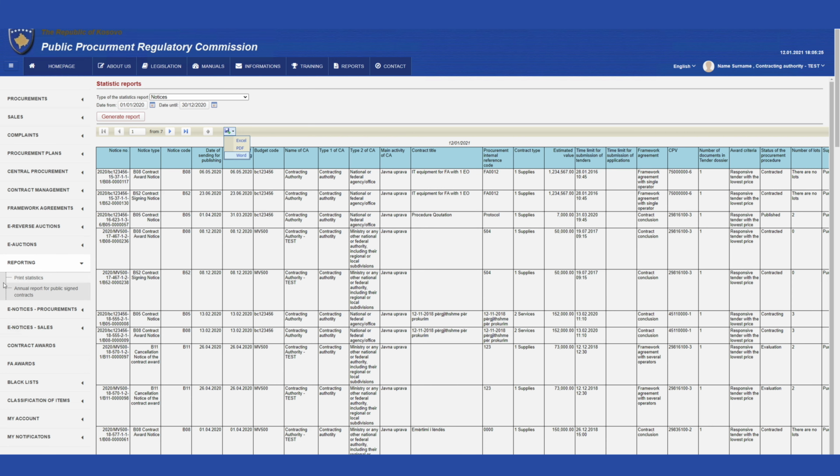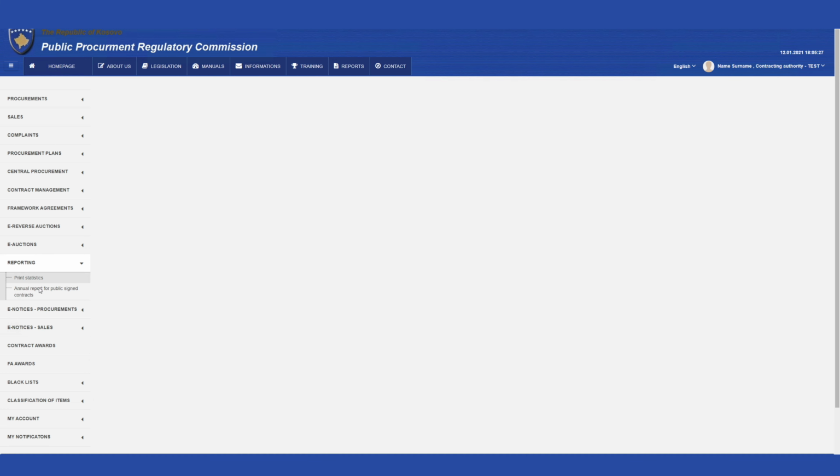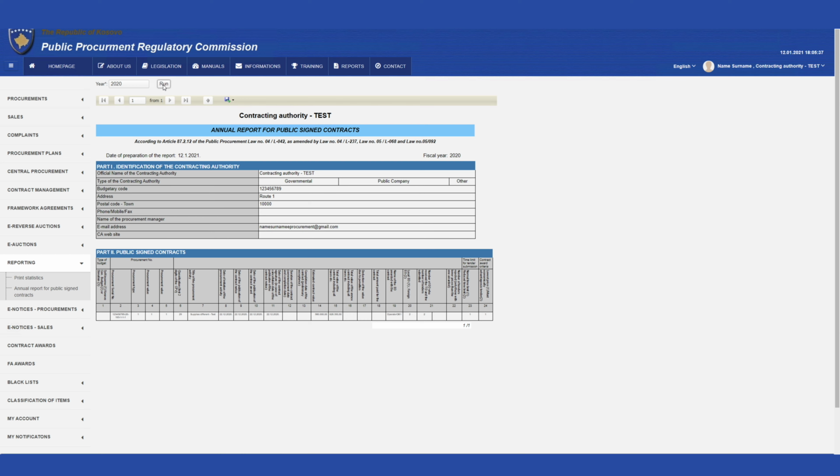Similarly, in the Annual Report on Signed Public Contracts, the user defines the fiscal year and then clicks on Execute for the system to generate a report of annual contracts signed. In the first section, Contracting Authority Identification, are all information on the contracting authority, while the second section, on Signed Public Contracts, provides information on all contracts signed by said contracting authority.